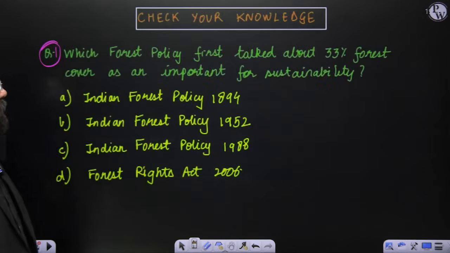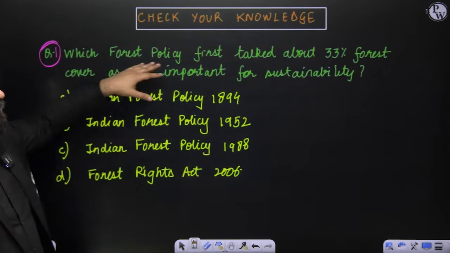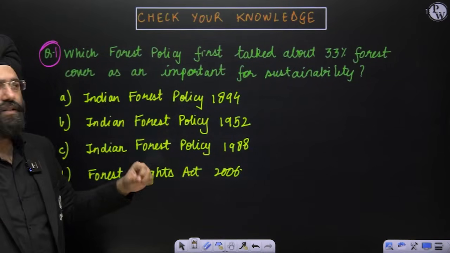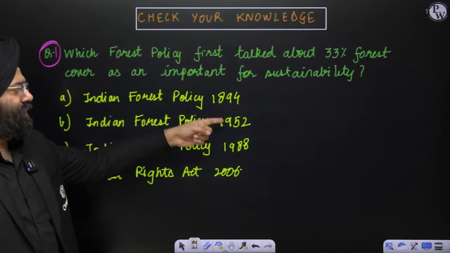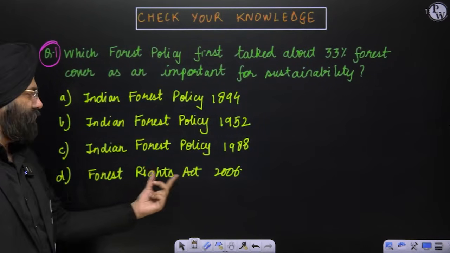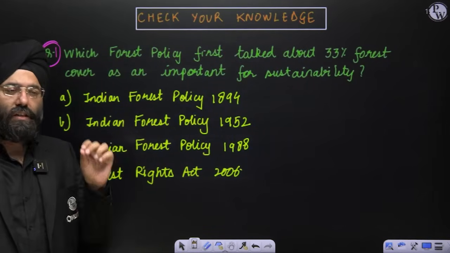Clear? Now this is one question in front of you. I would request you to please answer it. Which forest policy first talked about the 33% cover as important for sustainability? Forest policy of 1894, 1952, 1988, or the Forest Rights Act of 2006? This is question number 1. Please mention your answers in the comment section below.